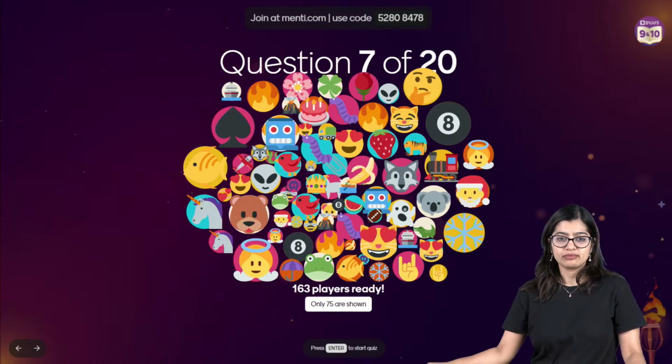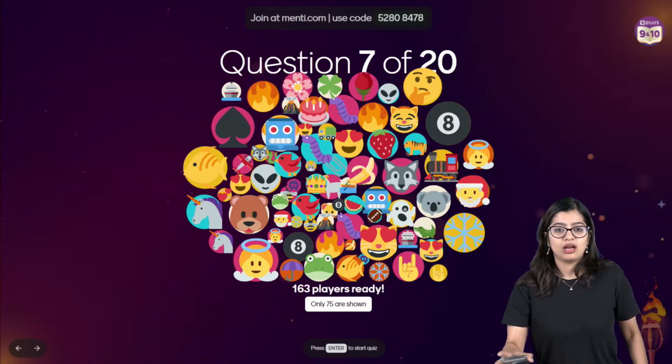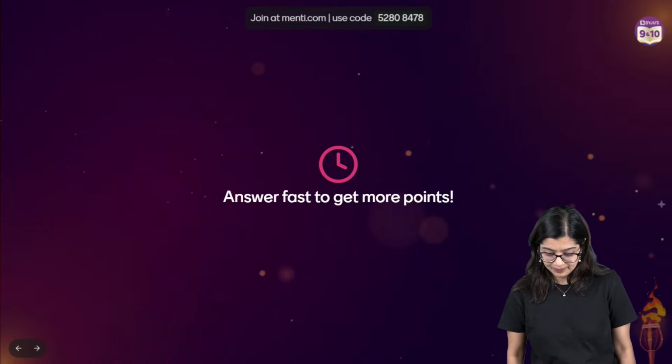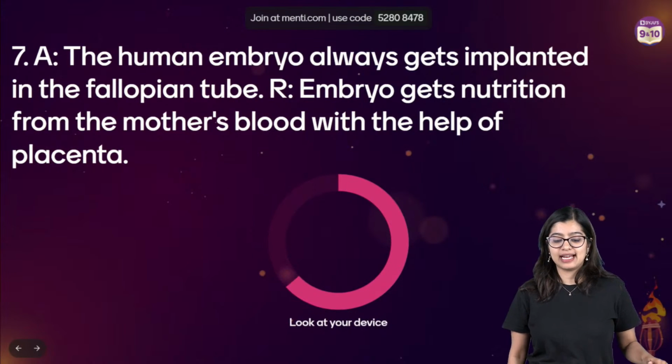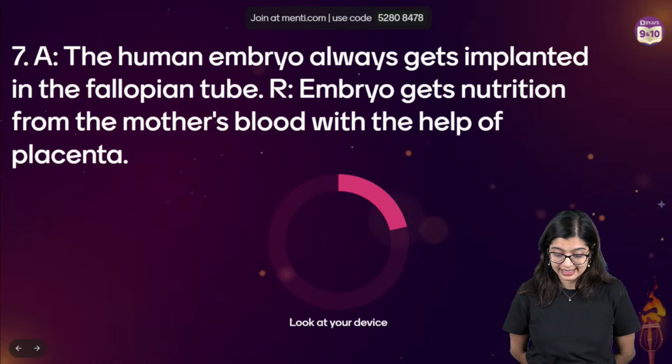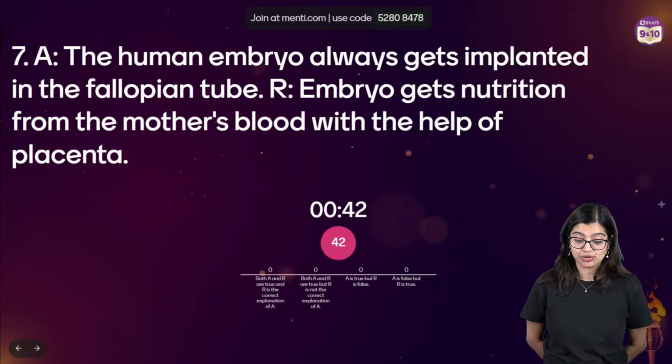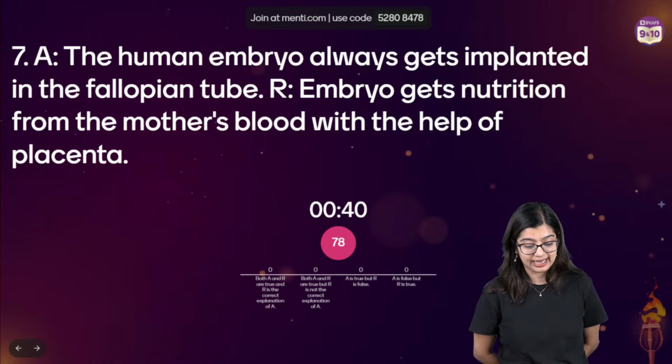Okay. Yes. Let's get started, everybody, with question number 7 on your screens right now. A says that the human embryo will always get implanted in the fallopian tube. Reason being that the embryo gets nutrition from the mother's blood with the help of placenta.